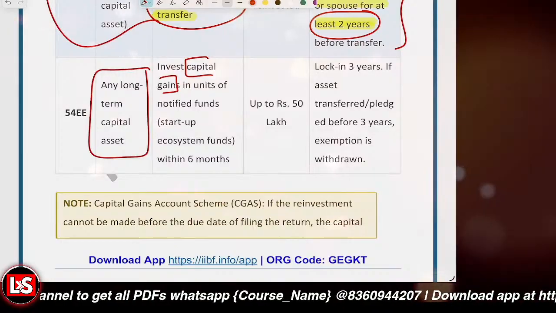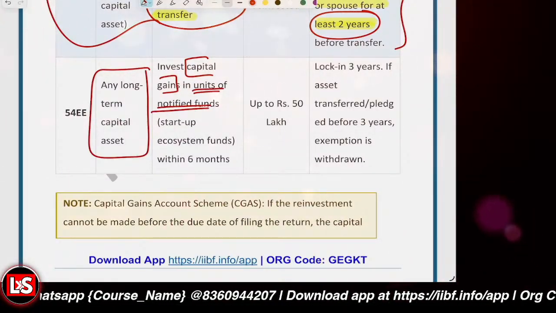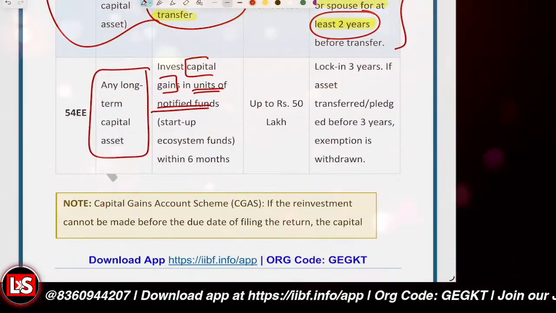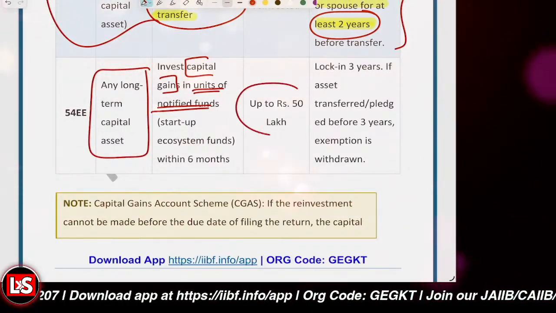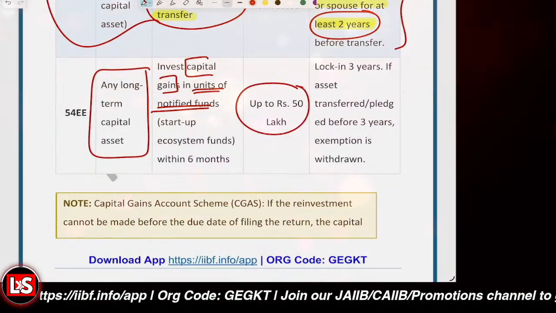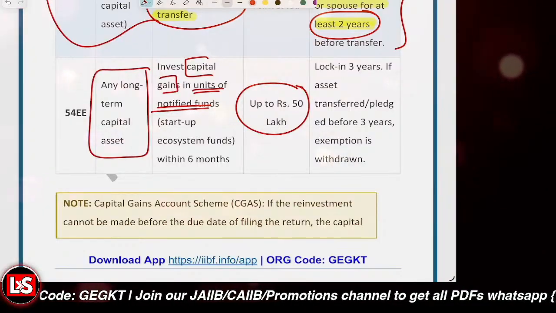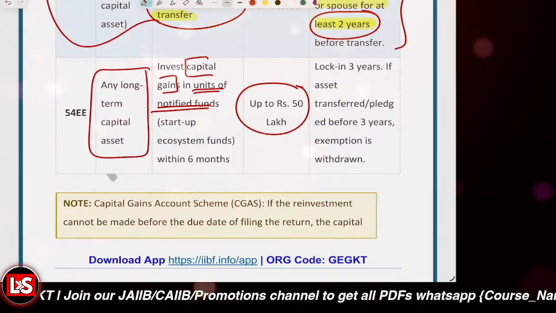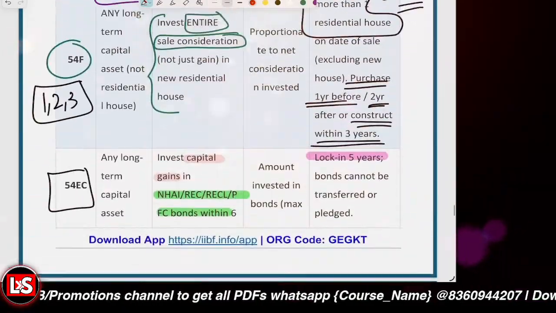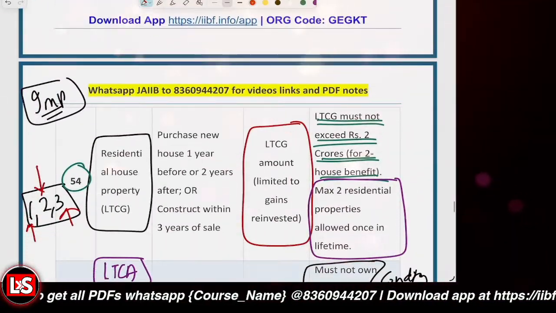If you invest the capital gains in units of notified funds, like startups, within 6 months, up to rupees 50 lakh, then the lock-in period is 3 years. If assets are transferred or pledged before 3 years, the exemption will be withdrawn in that scenario.